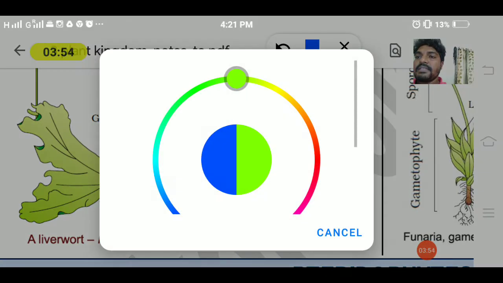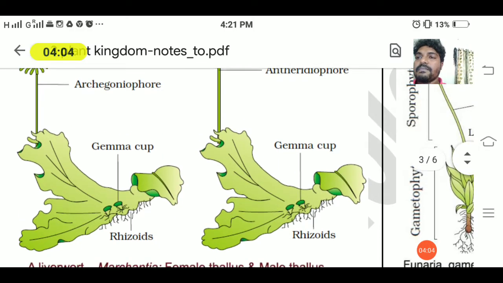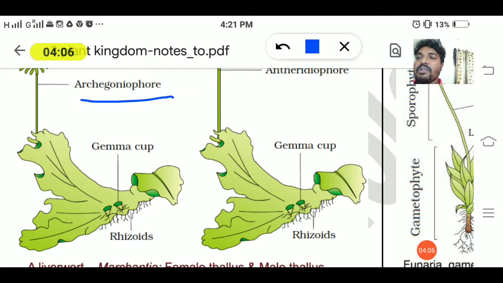Here this is a female thallus. There will be archegoniophores, and there will be formation of gemma cups here. These are the rhizoids. The rhizoids are attached to the substratum and nourish from it, and gemma cups are the asexual buds which detach from the parental body. They grow and form a new individual.